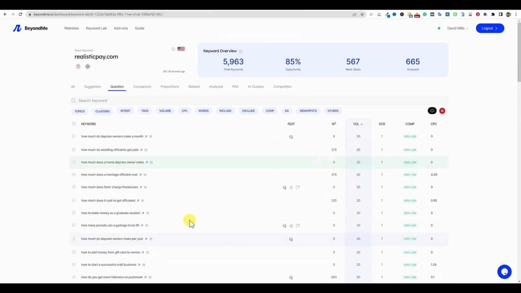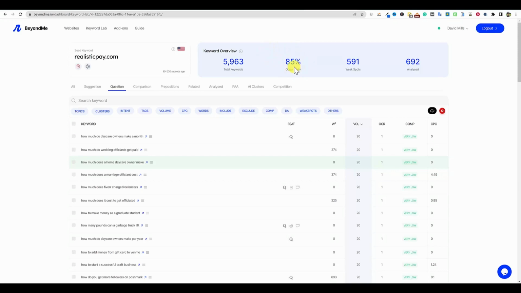I'll be right back. All right, so it's analyzing right now, and you're going to see this number right here is going to just continue to go up. It's at 567 right now. While we're still analyzing, you'll be able to see that it should go up some more. We've analyzed 665 of the keywords, and so it's still analyzing right now. And then you can see it just went up and it just blinked right live on camera. So it's analyzing those 800 keywords.